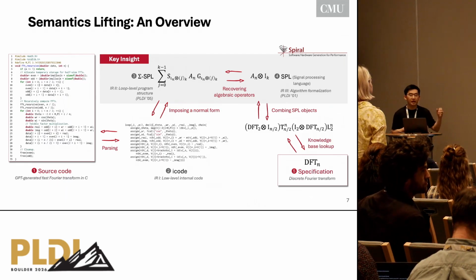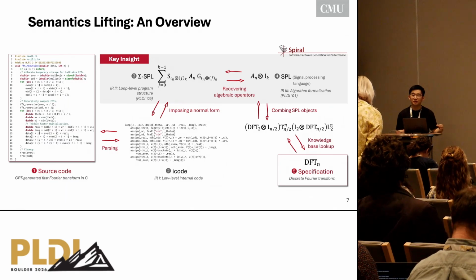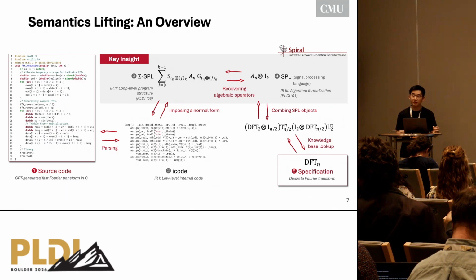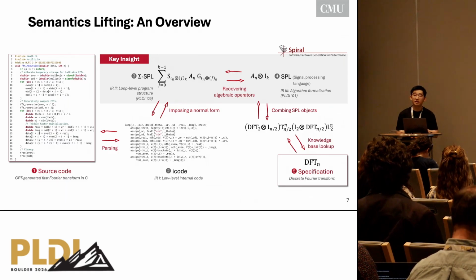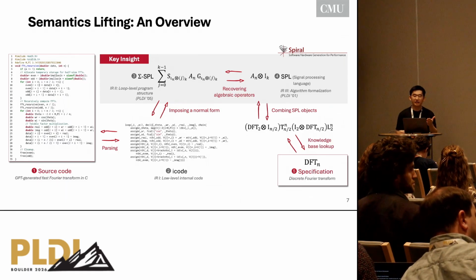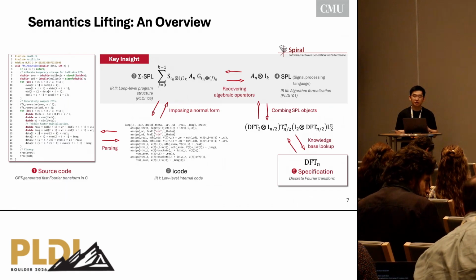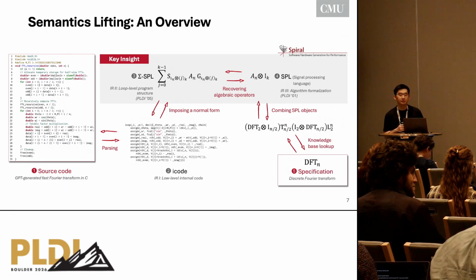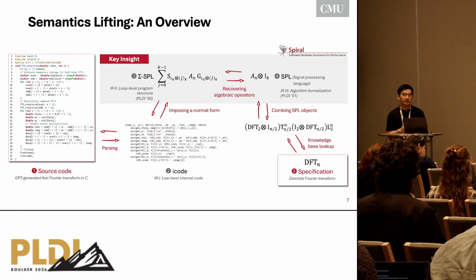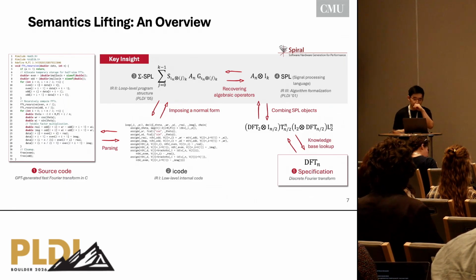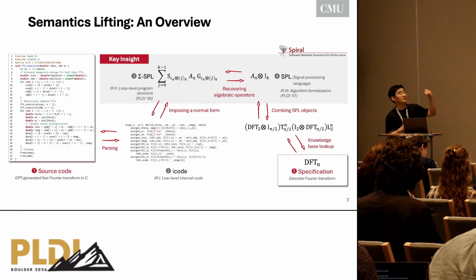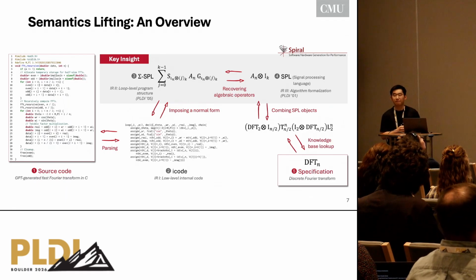Right now, we start with the harder part: we try to lift a recursive implementation of FFT, but for the loop-based FFT we can also lift that up. One thing we cannot do, for example using Spiral, is to lift source code that uses data-dependent computation.